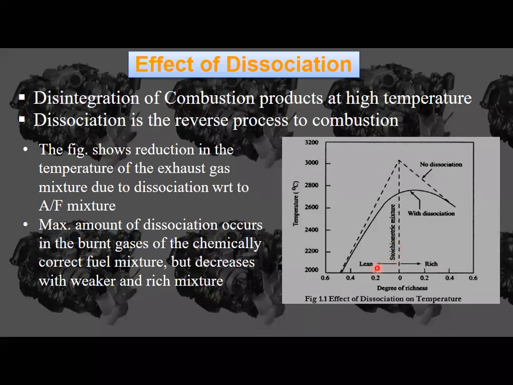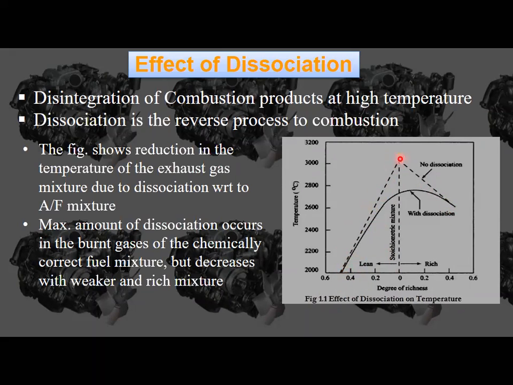Okay, and a lean mixture means less amount of fuel will be there, and a richer mixture means more amount of fuel will be there, depending upon the fuel. If it is less amount, lean mixture; if more amount, rich mixture. Depending upon the fuel we decide whether it is a lean or rich mixture. So that decides the ratio of the air fuel mixture here, and depending on different air fuel mixtures he took several experiments. He did several experiments and plotted a diagram according to that.